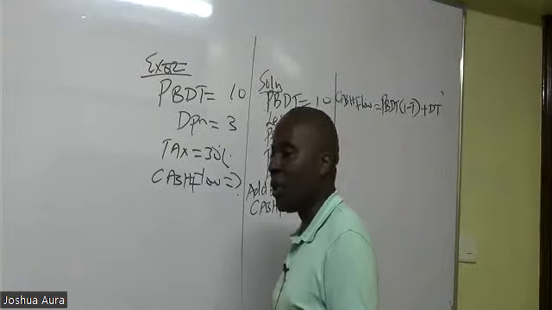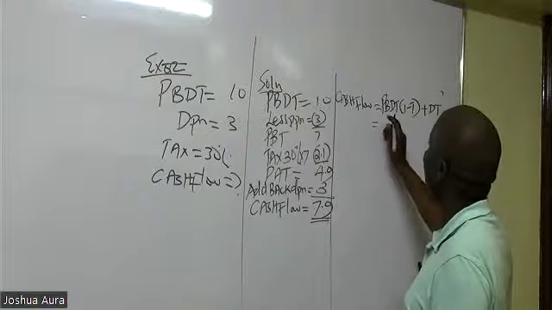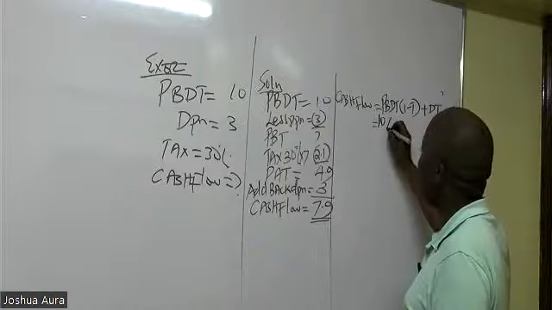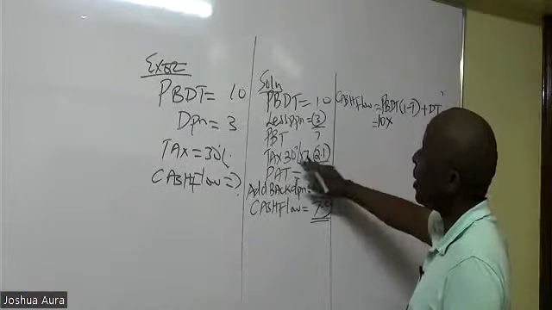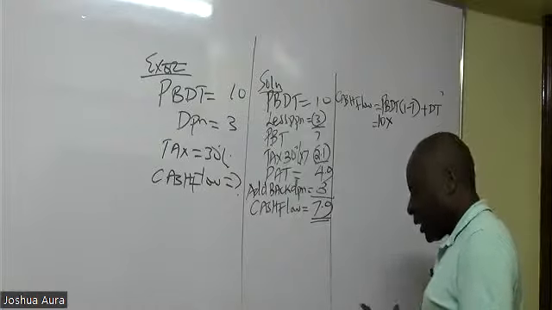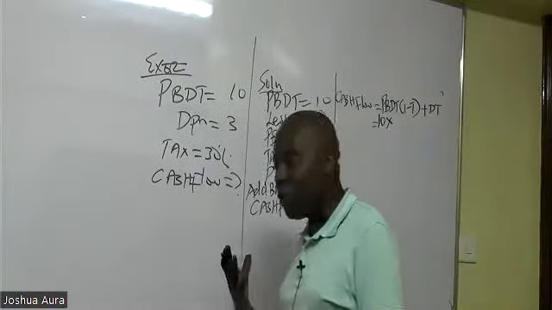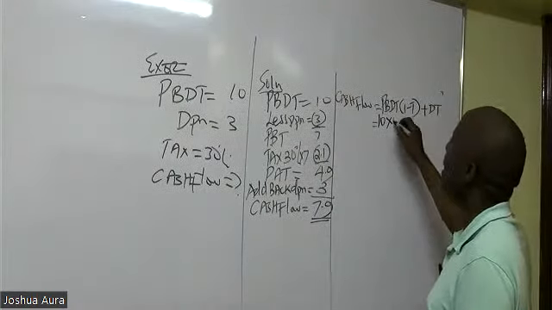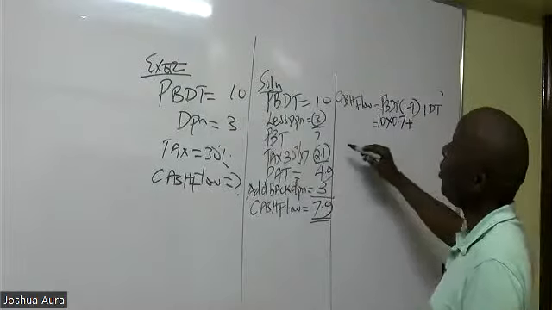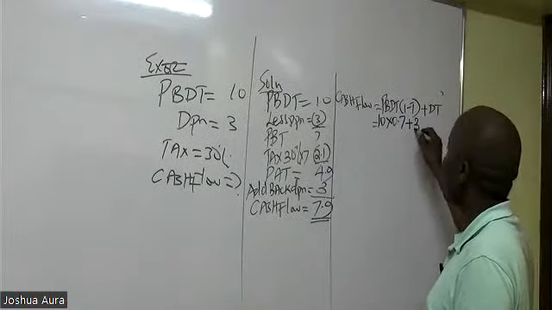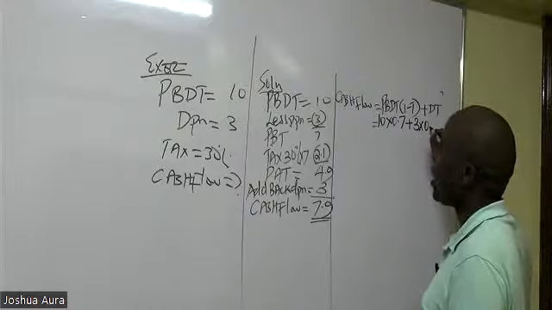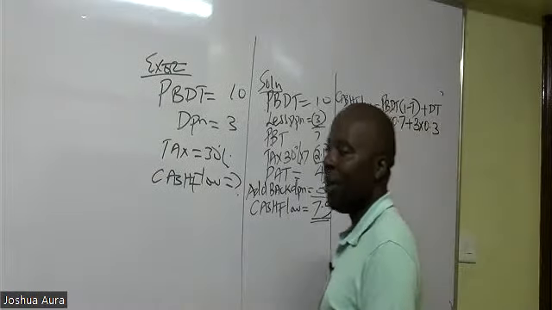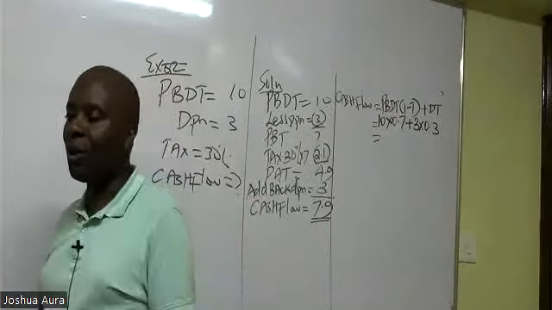Depreciation tax shield. So, ladies and gentlemen, this profit before depreciation and tax is what we already have as 10, right? Times 1 minus 30%. Tax is 30%, which is the same as 0.3. So 1 minus 0.3 is 0.7. So 10 times 0.7 plus depreciation itself, which is 3, times the rate of tax. Rate of tax is how much here? Is 0.3. So could you kindly move slowly and give me the cash flow using this method 2?